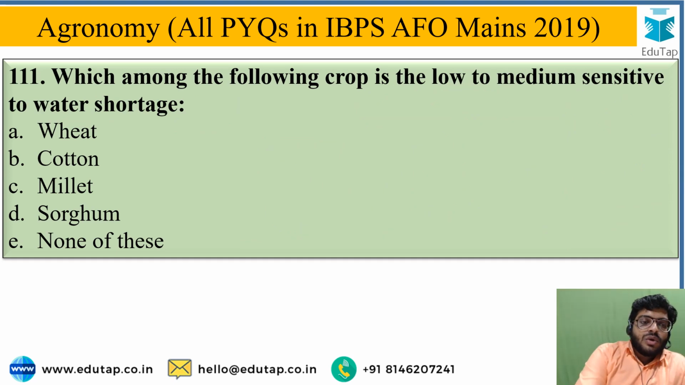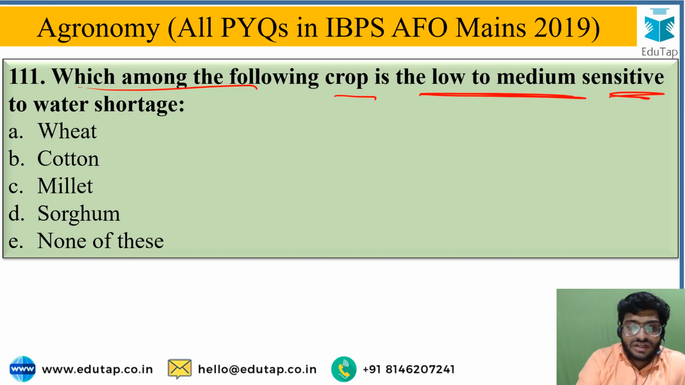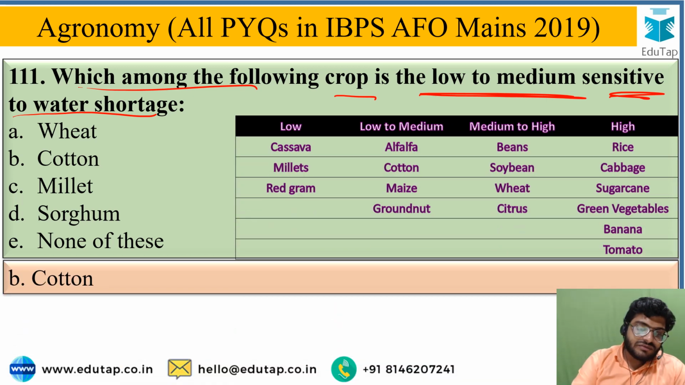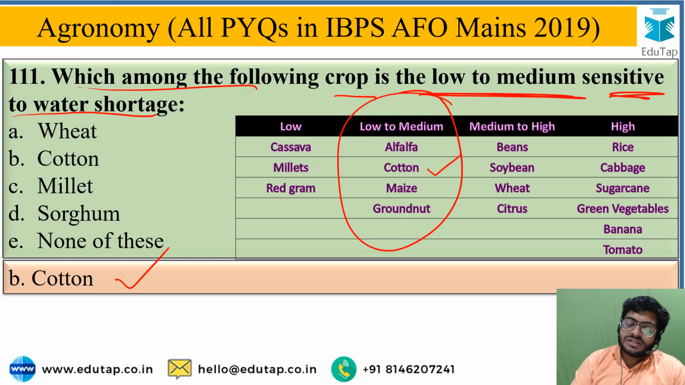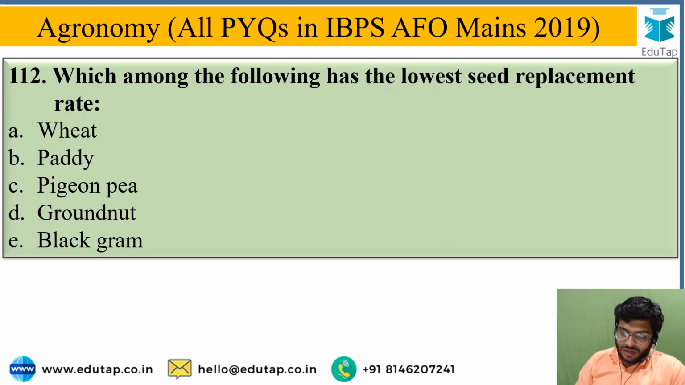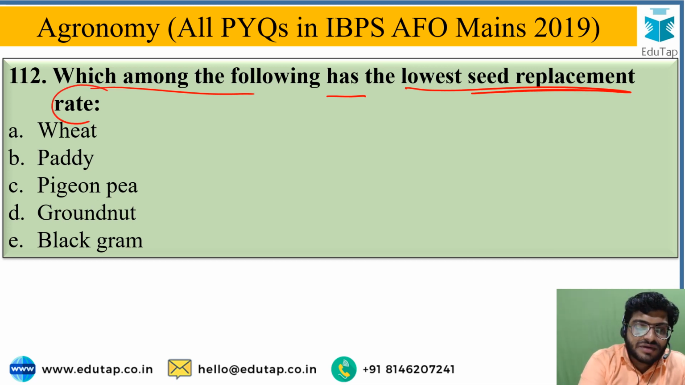Next, which among the following crops is low to medium sensitive to water shortage? From this option, again you have to identify which crop belongs to low to medium sensitivity to water shortage, and the correct answer for this is cotton. So cotton falls in the low to medium category from the given options, and other categories are also depicted here.